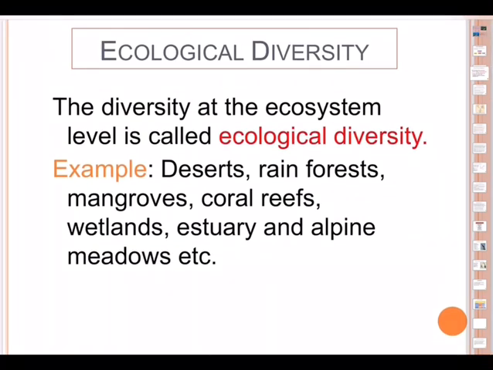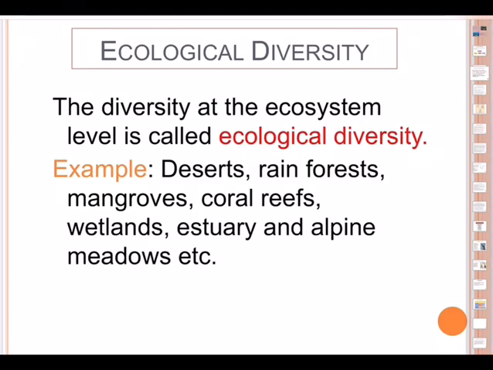Now come to the third one, ecological diversity. The diversity at the ecosystem level is called ecological diversity. As I said just now, we have varieties of ecosystems. Desert is an ecosystem, rainforests are ecosystems, mangroves, coral reefs, wetlands, estuaries, and alpine meadows are ecosystems, and since you are all staying at home, your own garden is an ecosystem.